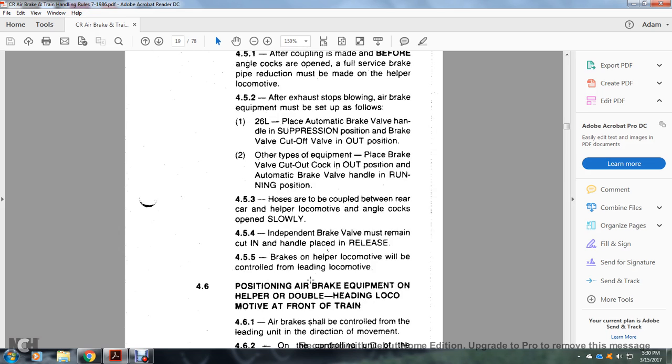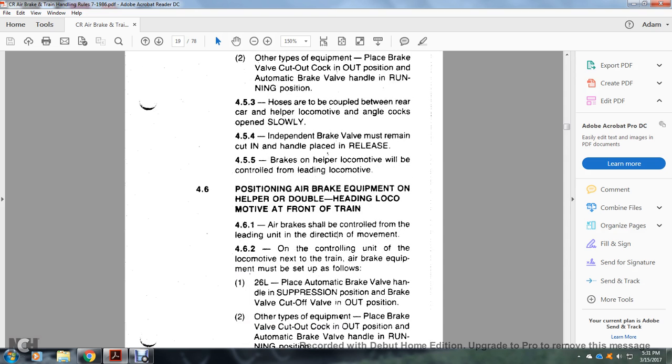Hoses are to be coupled between the rear car and the helper locomotive. The angle cocks are opened slowly. The independent brake valve must remain cut in, and the handle placed in the release position. Brakes on the helper locomotive will be controlled by the leading locomotive.